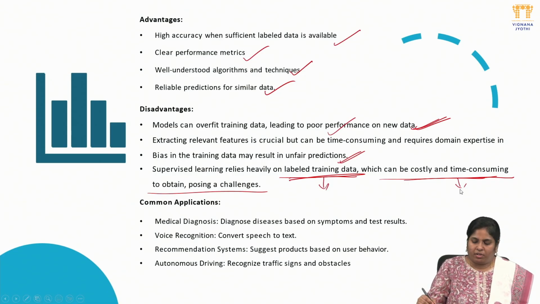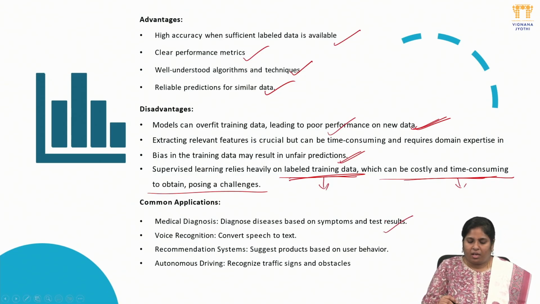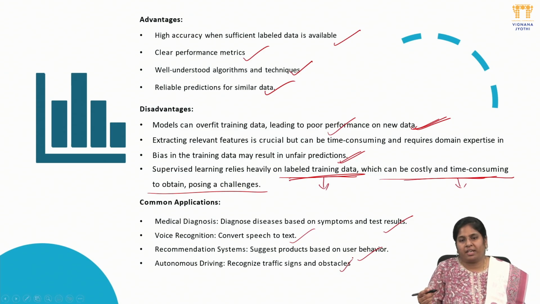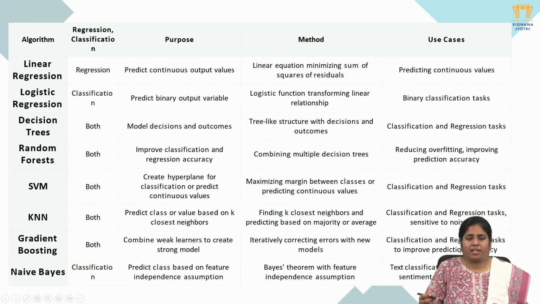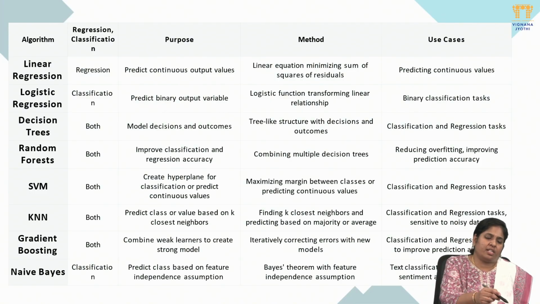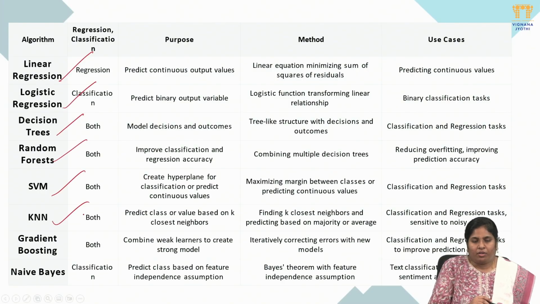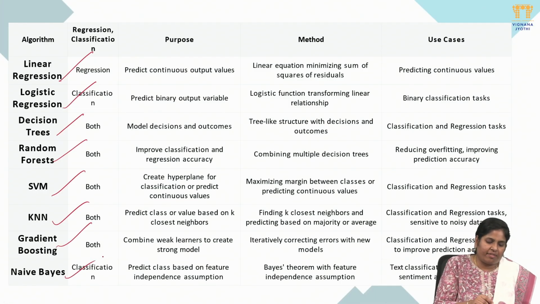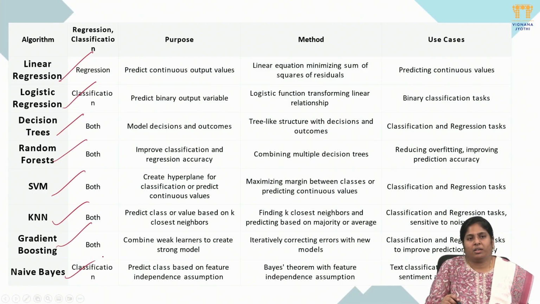Common applications are medical diagnosis, converting speech to text, and recommendation systems, where recommendations depend on human behavior. We can also use it for autonomous driving by detecting obstacles and signs. Next, these are some of the algorithms that come under supervised learning. First, the basic one is linear regression. Next is logistic regression. Next, decision trees and random forest, SVM, KNN (K-nearest neighbors), gradient boosting and Naive Bayes. These all come under the supervised algorithms.